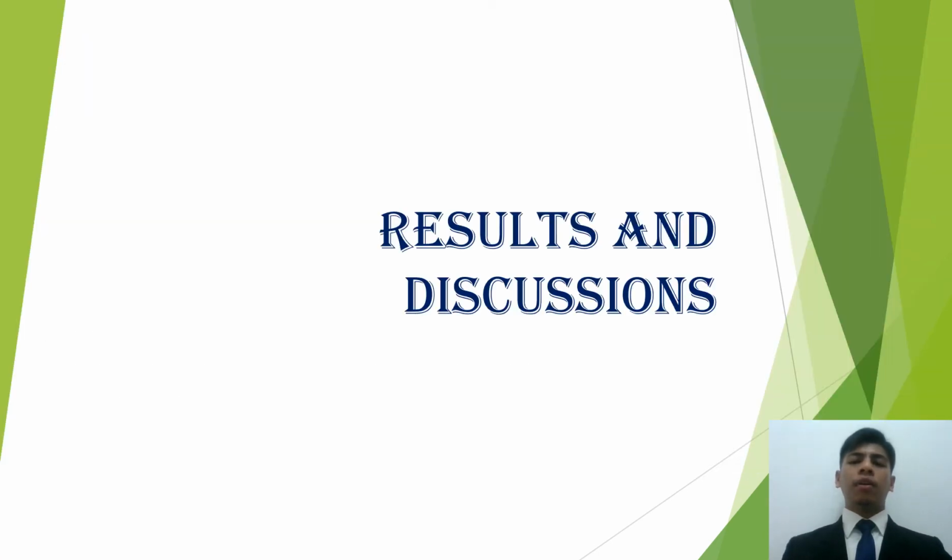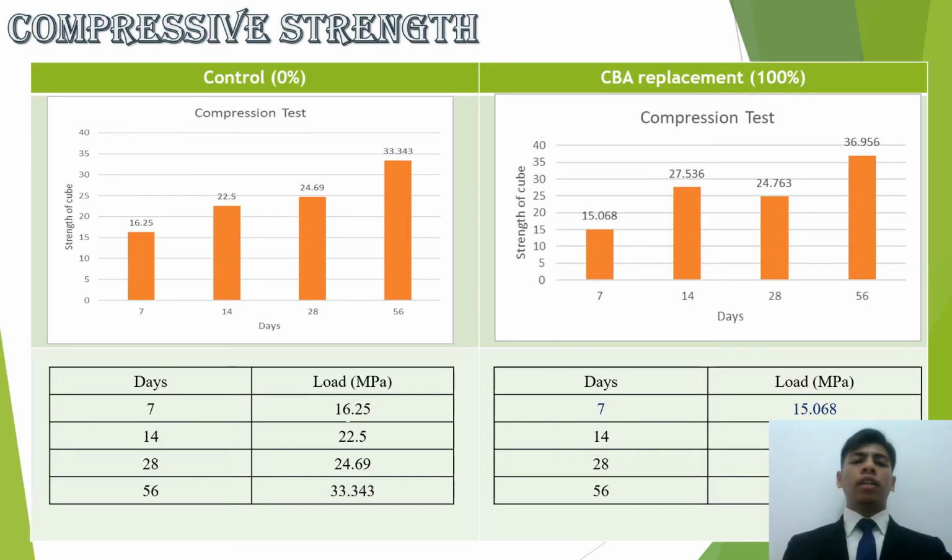Now I will explain the result and discussion. The compressive strength shows that the control has a steady increasing trend, and the CBA replacement also shows a steady increase, but they had a little fall at 28 days, and the total highest strength shows that the CBA has slightly higher strength than the control.